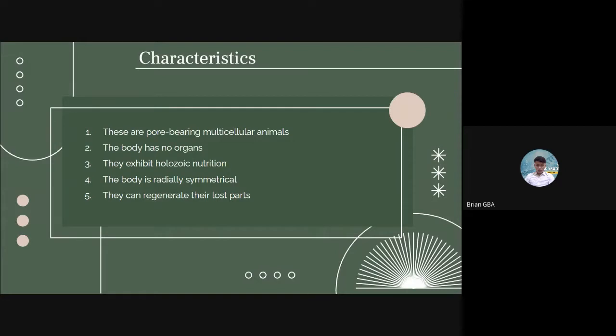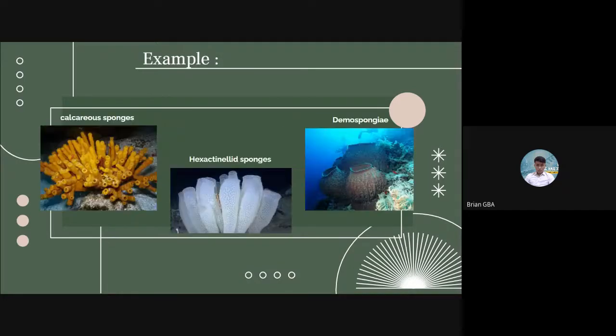Next, the characteristics of Porifera. The first is that they are multicellular animals. Two, the body has no organs. Three, they exhibit holozoic nutrition. Four, the body is radially symmetrical. And five, they can regenerate their lost parts. Next, examples of Porifera: calcareous sponges, hexactinellid sponges, and demosponges.